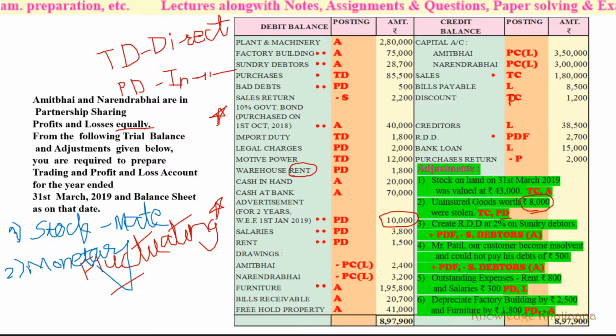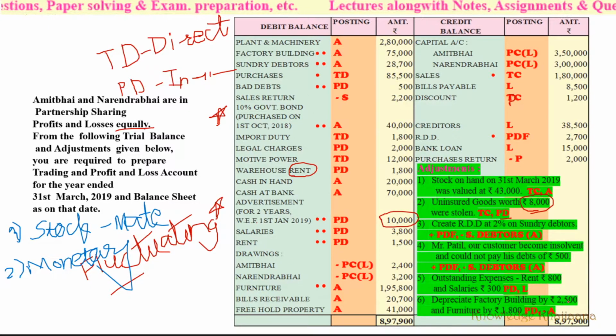Okay, so additional bad debts. New bad debts should be added to the bad debts, and that much amount should be deducted from the sundry debtors on the asset side. So 2 marks: 1 mark against bad debts, 1 mark against sundry debtors.